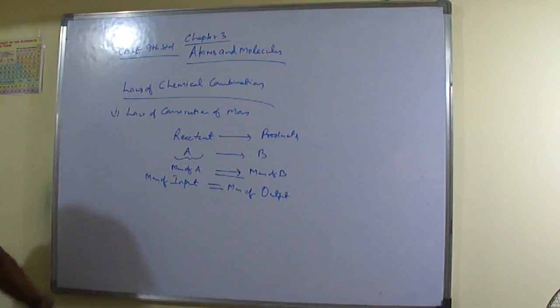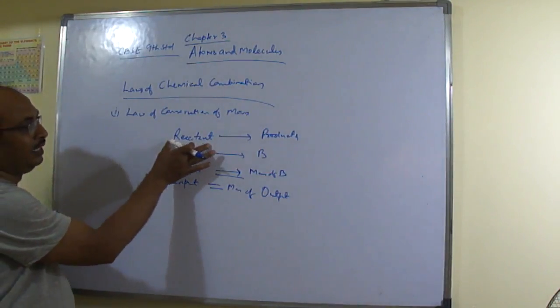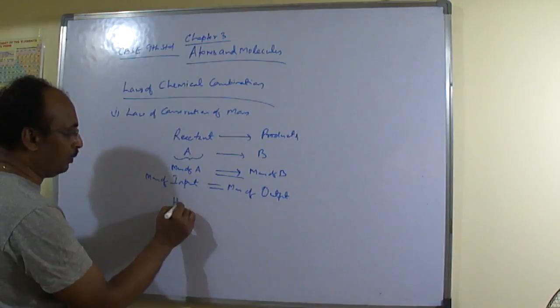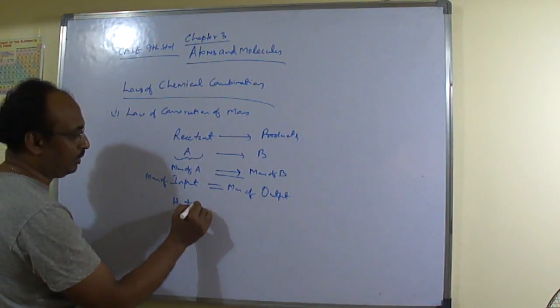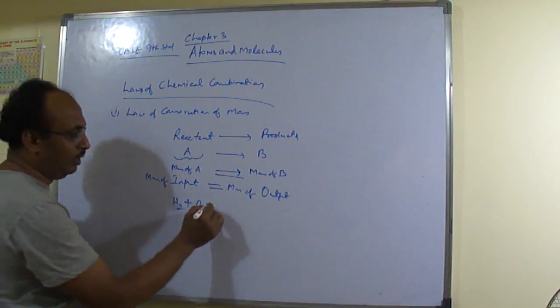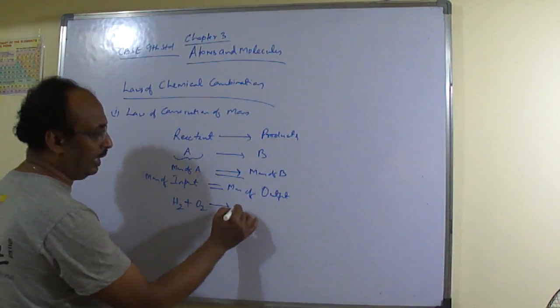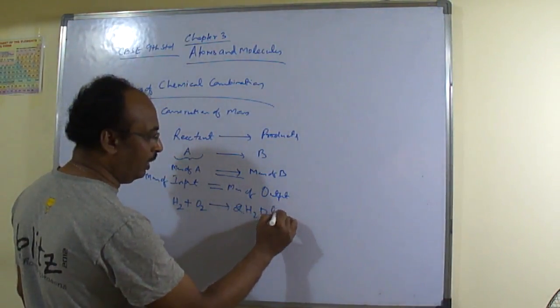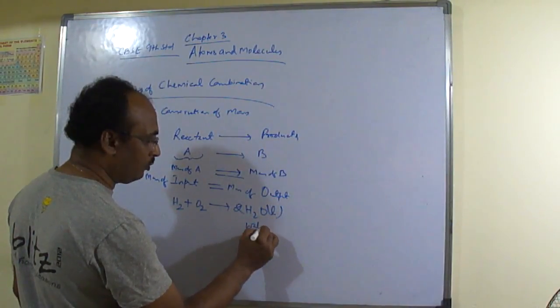Understood? So in a chemical combination, whenever there is a chemical reaction, whatever you are putting in as reactants, suppose you are making water, so hydrogen gas plus oxygen, then when you combine them together, you get 2H2O, so this is water, correct? This is liquid water.